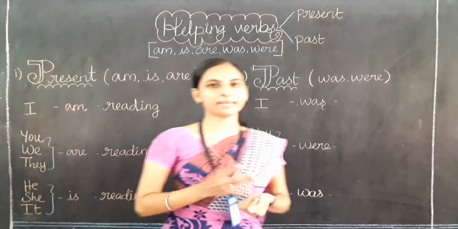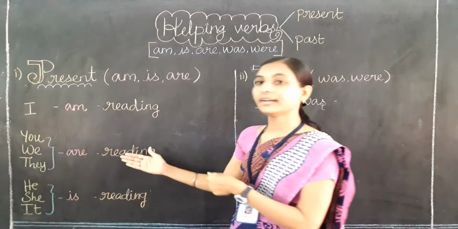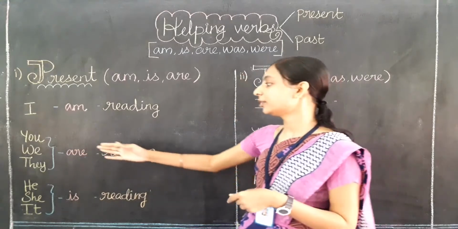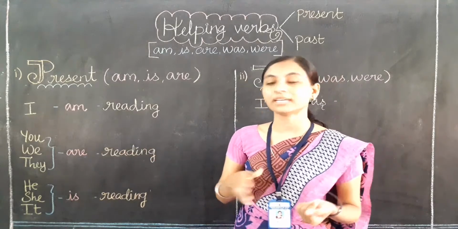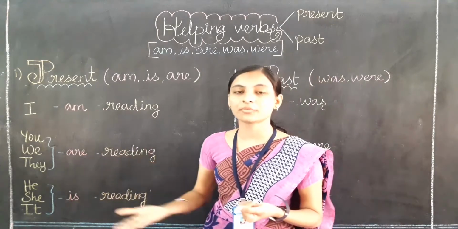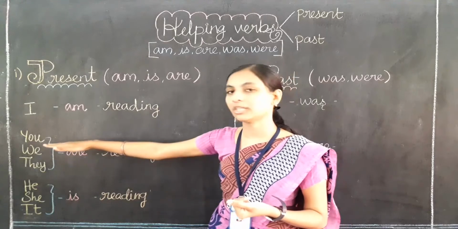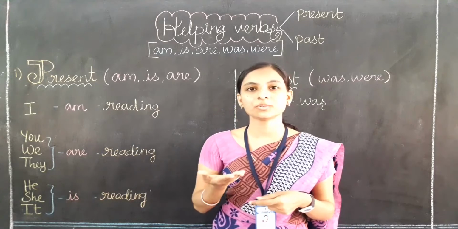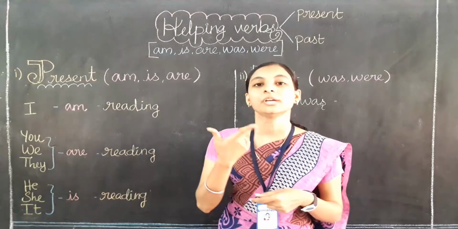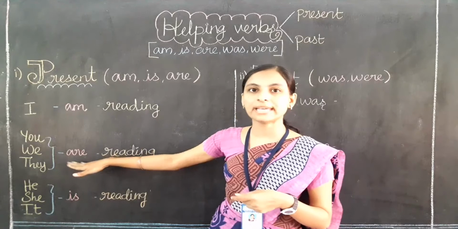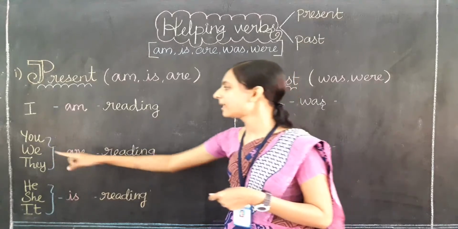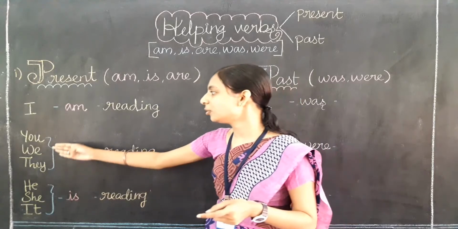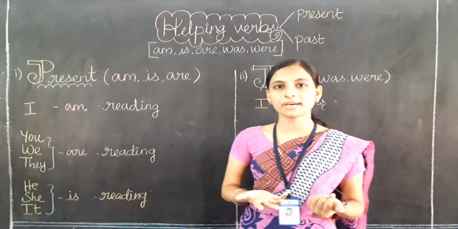Let me read out the example. You are reading. We could not say "you is reading" or "you am reading". So the correct helping verb for you is are only. Whenever a sentence starts with you, you have to use are after it. You are reading. We are reading. They are reading. So you, we, they represent plural persons only.